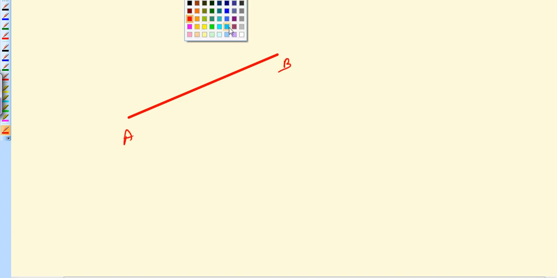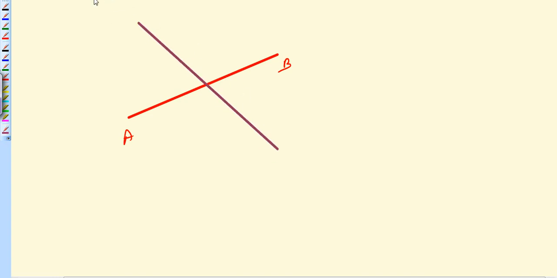Then next is intersecting lines. This is your line AB, and this is your line CD. Now as you can see, these two lines are intersecting each other. These two lines are intersecting each other at this point.